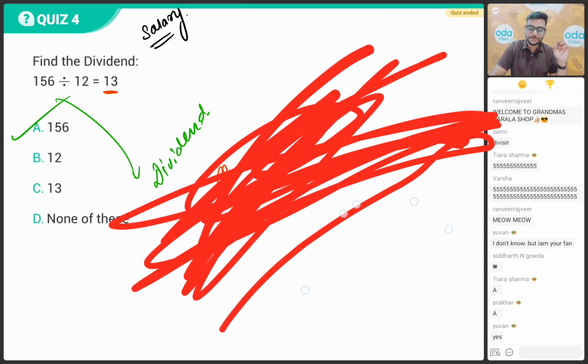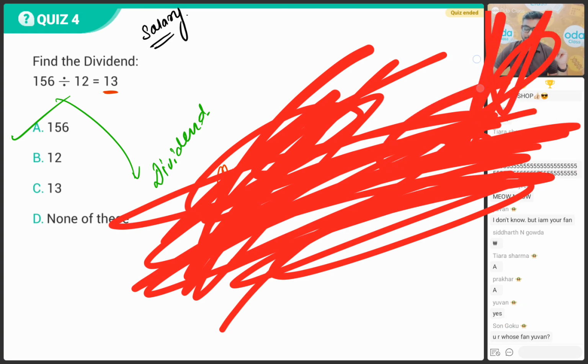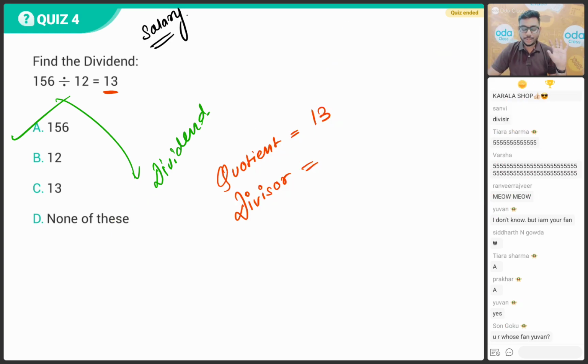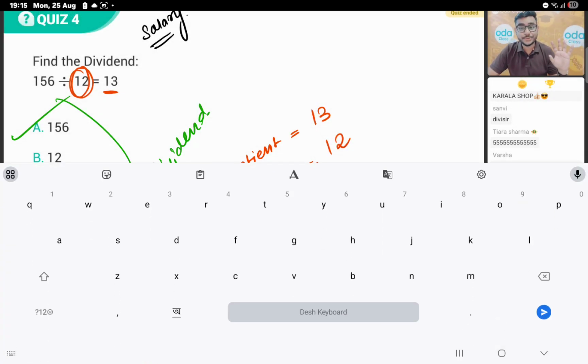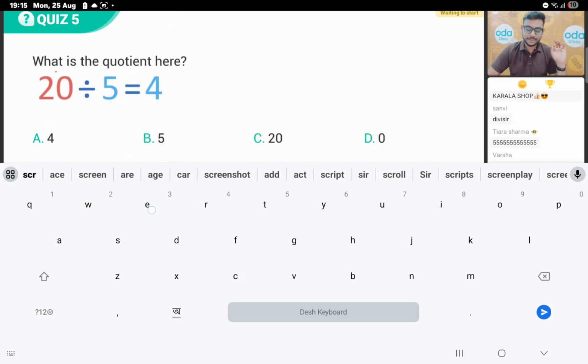Very good. So the question is going to be your number 13. And if I ask you what is going to be the divisor, bachcho? Very good. The divisor is going to be your number 12. Understood? Clear, everybody? Very good. So now let's move ahead to the next question.